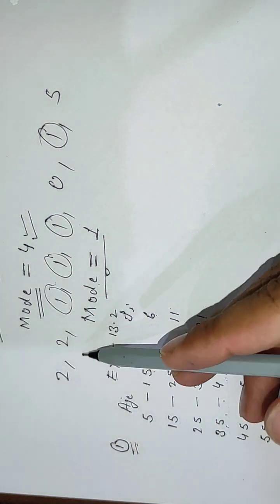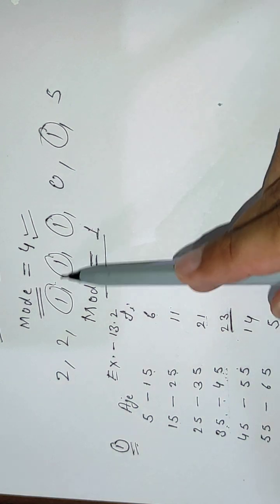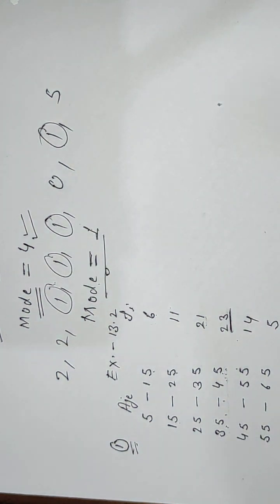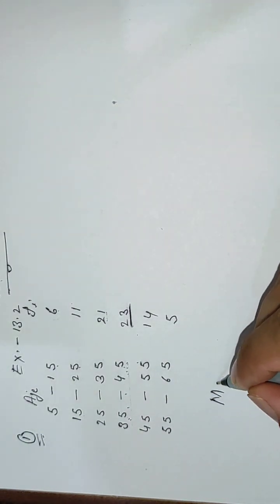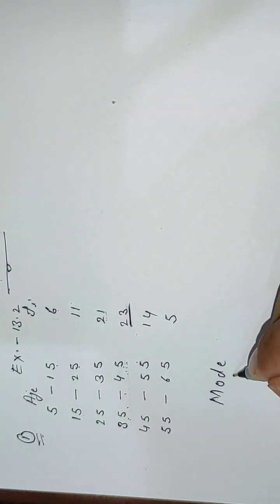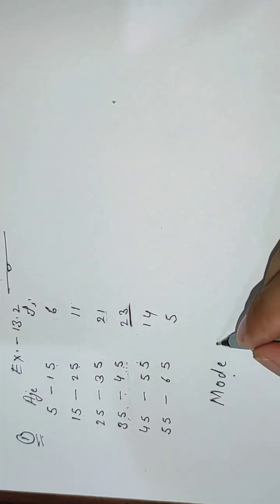If the data is given like that, then we can easily tell which number is repeating, but here it is not the case. So here we will use a method, and a formula is used to find the mean and to find the mode, and that formula is this mode formula. This formula will be used only in grouped frequency distribution.